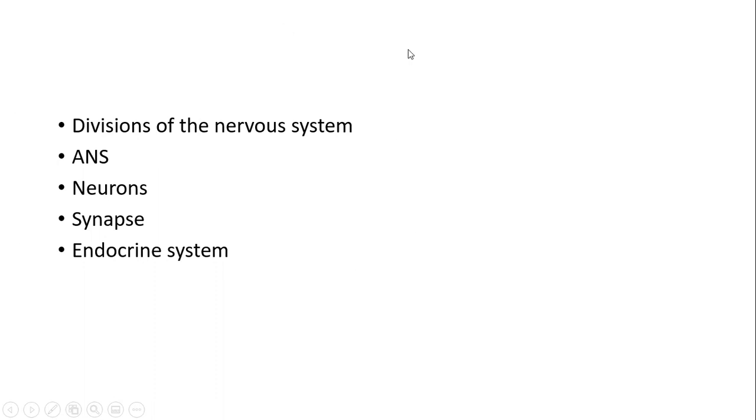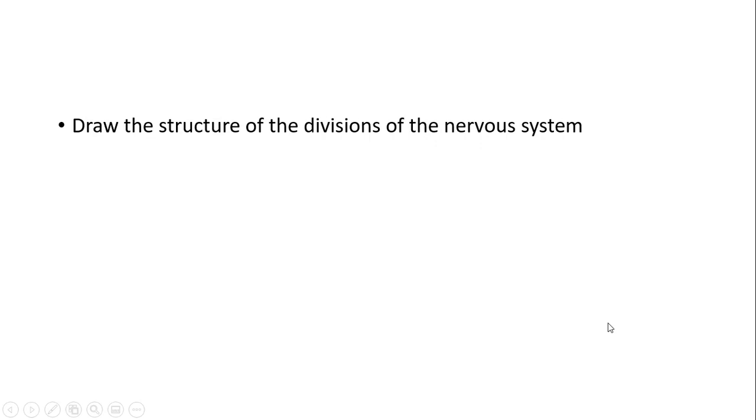If you wanted to, you could just try to, without any notes, write down as much as you could about all 5 areas. And then use your notes to elaborate on that as an initial revision activity. But just a few things you might want to work through in terms of revising this.